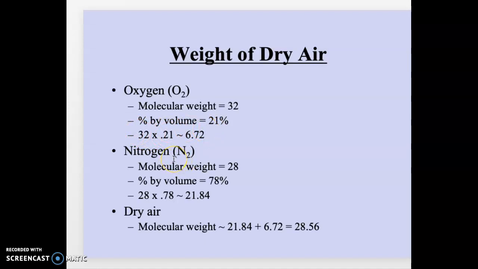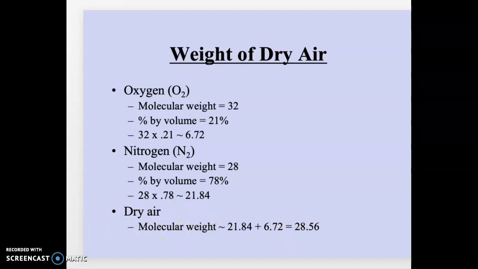Now nitrogen works similarly. Each atom tends to work in bonded pairs, each weighing 14, so a total molecular weight for nitrogen of 28, and it makes up 78% of the atmosphere. So 0.78 times 28, you get 21.84. Simply adding those together, you get 28.56 as the molecular weight of dry air.